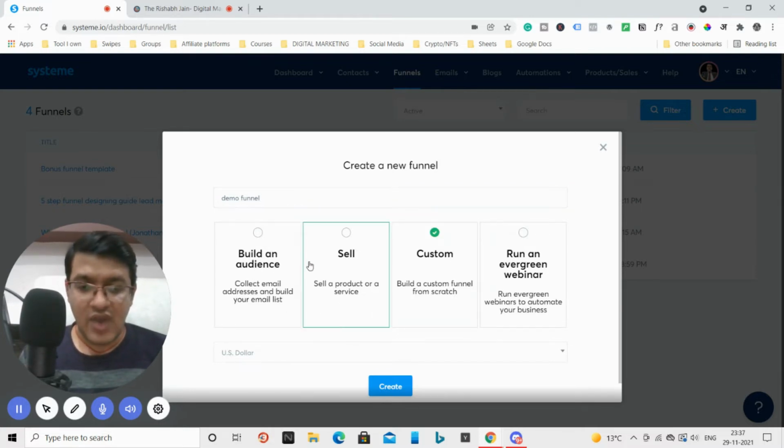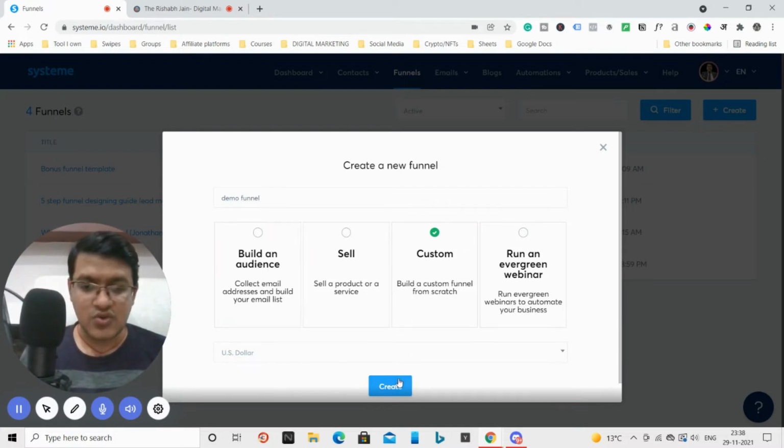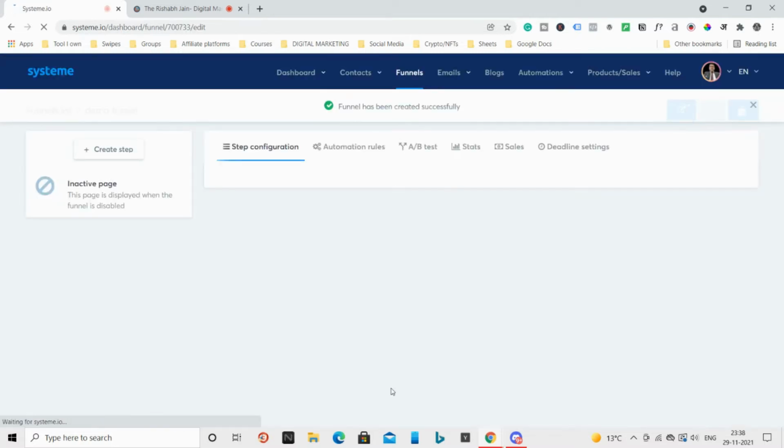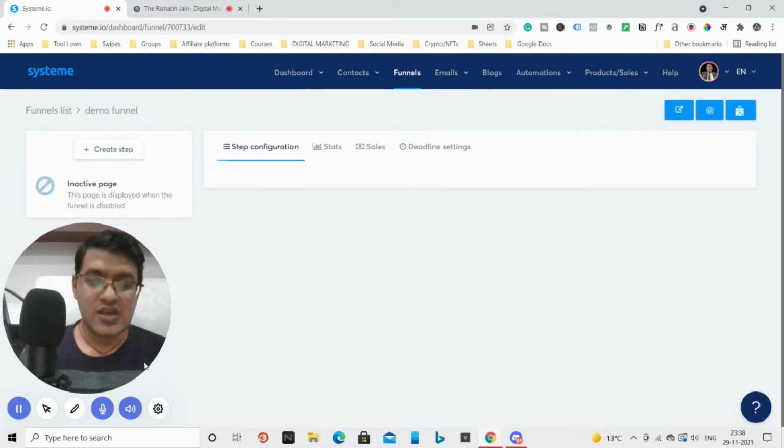Okay, so you have four options, but there is not much difference. You can do anything with every option. So let's just choose the custom option and keep the currency US dollars. So let's just create this funnel. Okay, now as I have created the funnel, you can see there is no step, but you can add steps here.